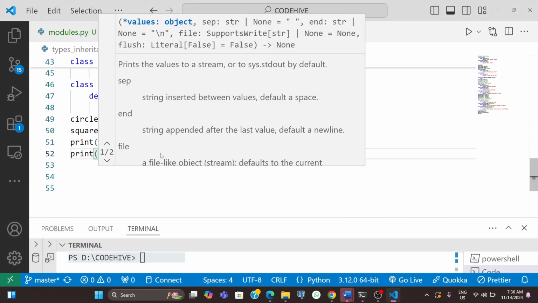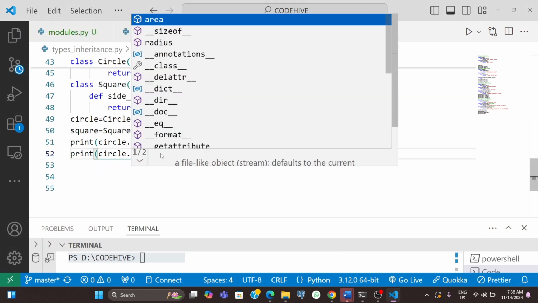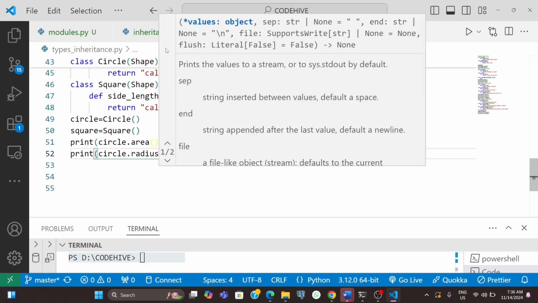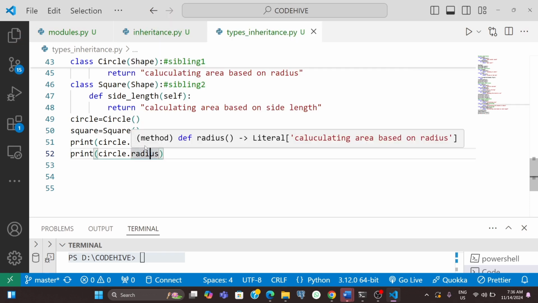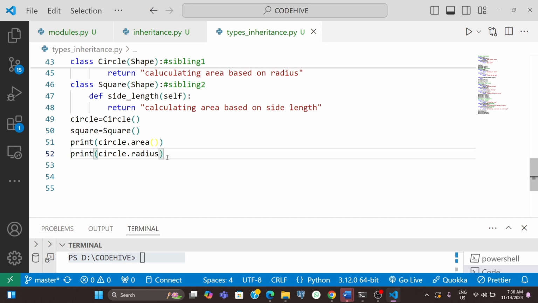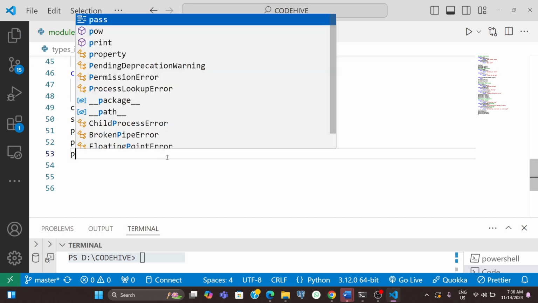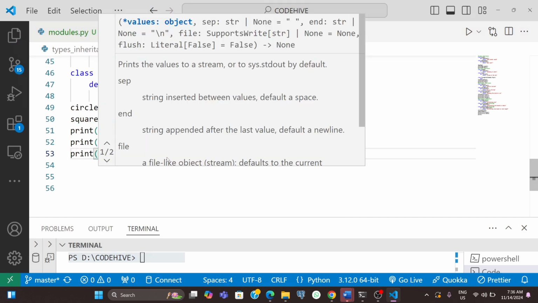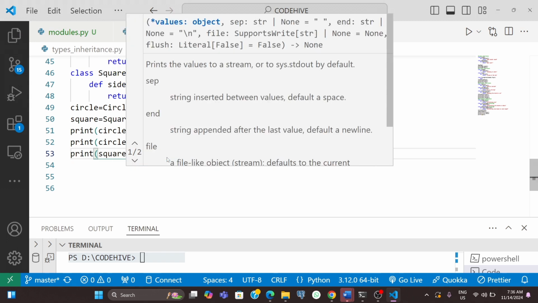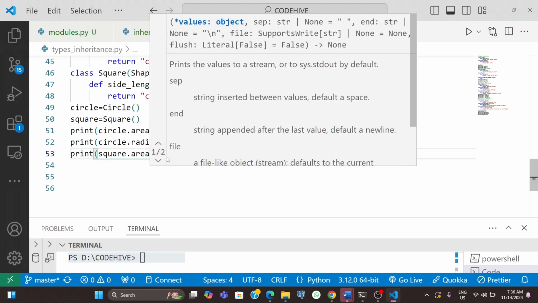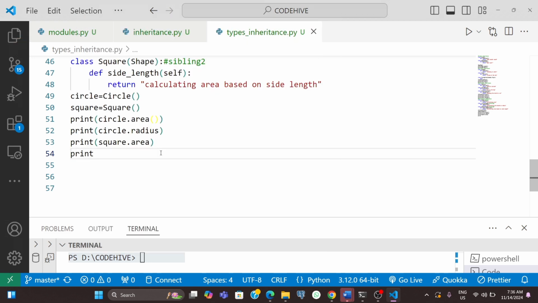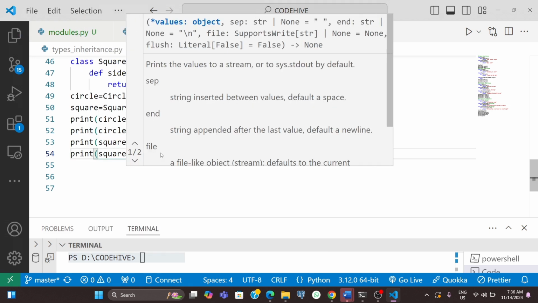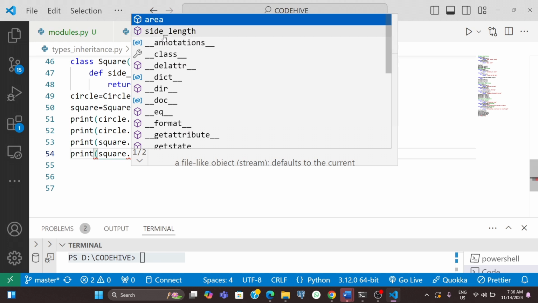Print circle dot radius. Radius is the function from circle and area is the function from the parent class. The same for this square. So here print square dot area. This is from the base class or the parent class. Also it can access its own function using square dot side length, right?